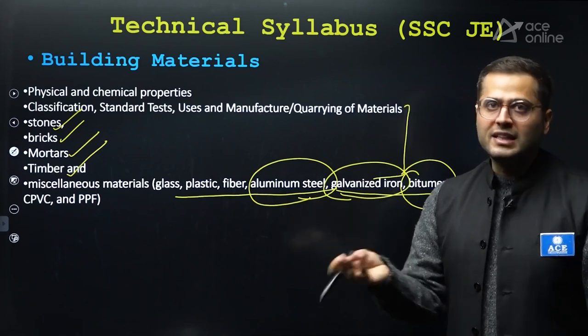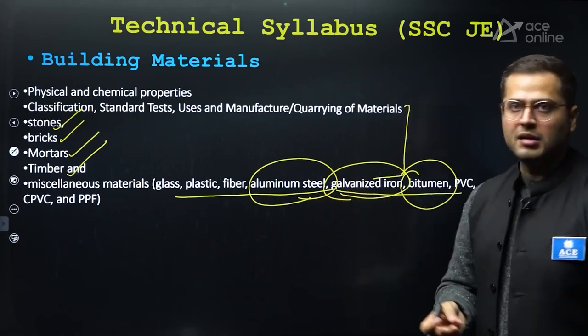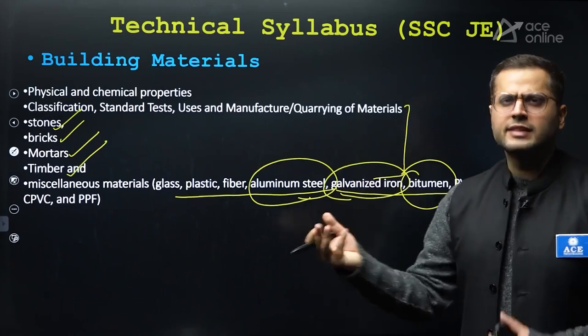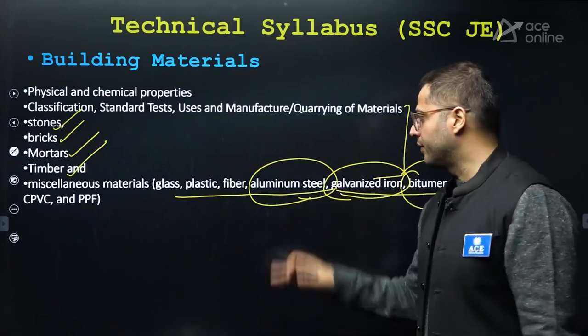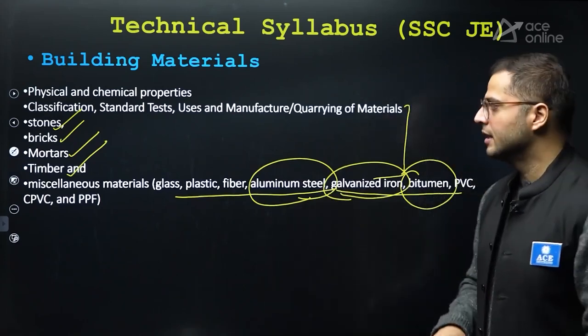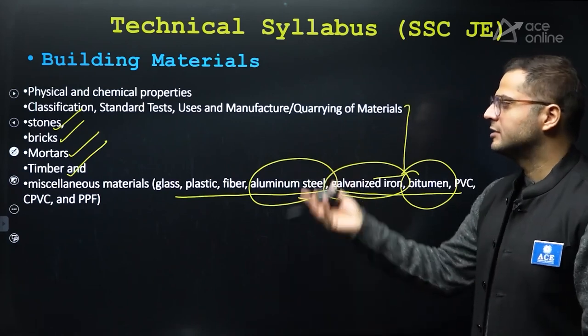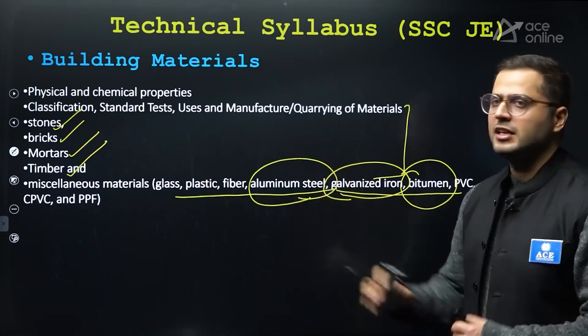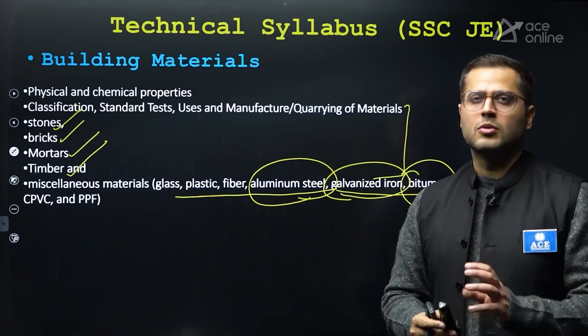The maintenance aspect of aluminium, it is corrosion free. All these aspects, the basics of aluminum as a structural material, you need to understand. After that, there is PVC, PPF, like that. These are miscellaneous materials. You'll see 1 or 2 questions